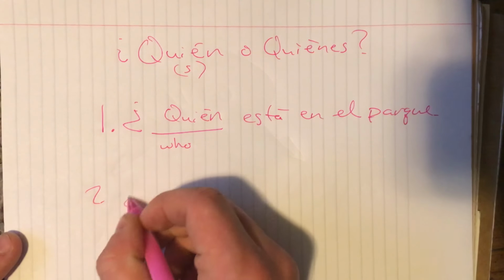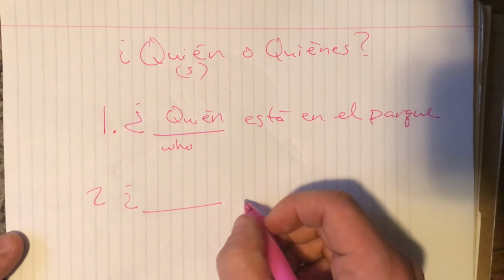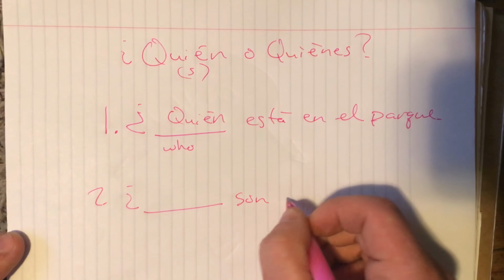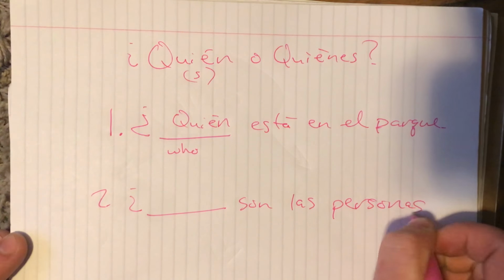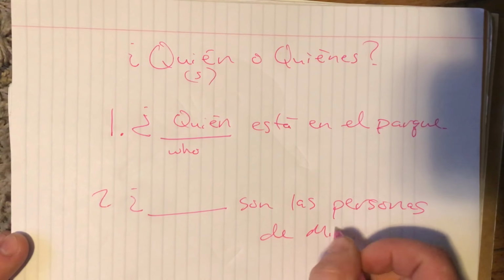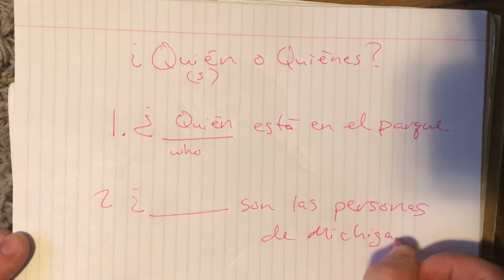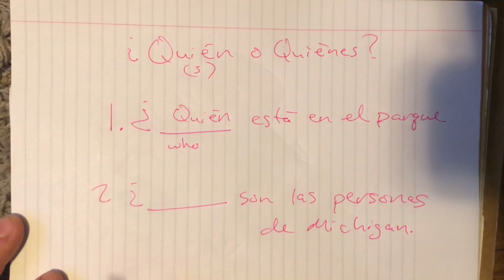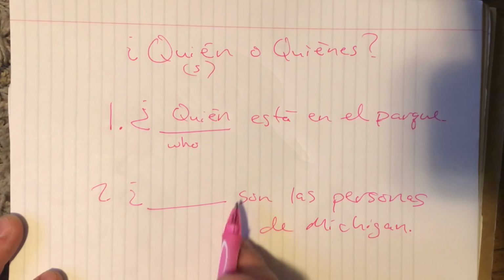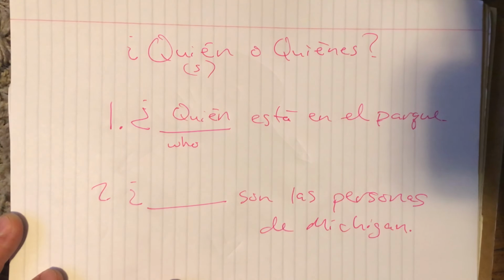Let's take a look at another example here. Who son las personas de Michigan? Okay, well, I'll take a look here at the context. Son, I know that comes from ser.